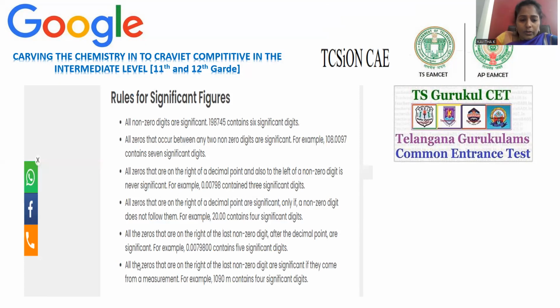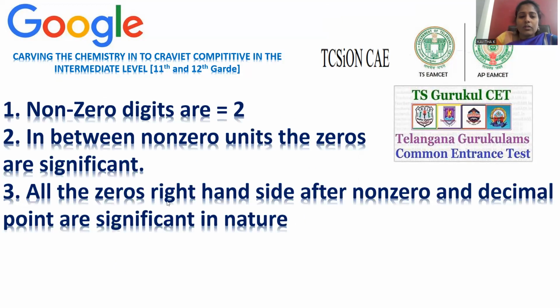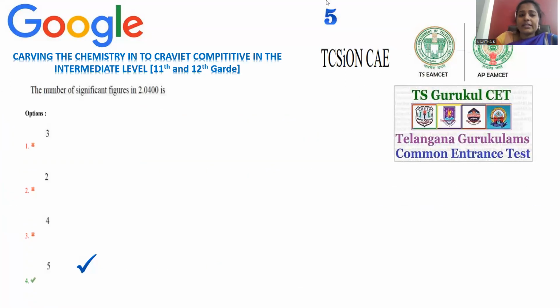Another point: all zeros on the right of the last non-zero digit after the decimal point are significant. Going to the right-hand side, after the decimal and after the non-zero, whichever zeros are present are significant, so 1, 2, 3, 4, 5 significant figures are there.